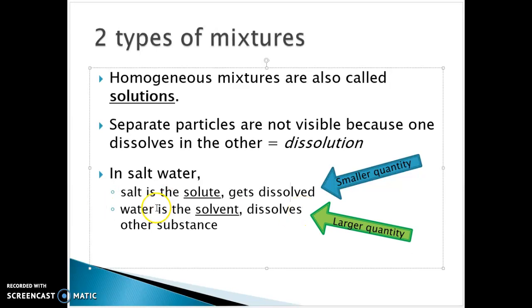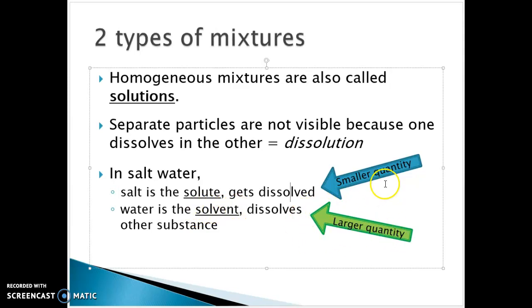Water is almost always going to be the solvent for what we talk about. Not always, but it's a very good solvent because, like I said, the polarity of it. So the solute is the smaller quantity. Now the easy way to think of this: solute, if you count 1, 2, 3, 4, 5, 6, it's only 6 letters, whereas solvent is 7 letters. So that solvent is a larger word.